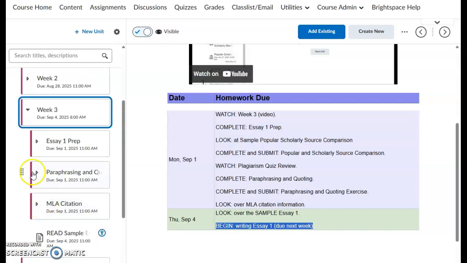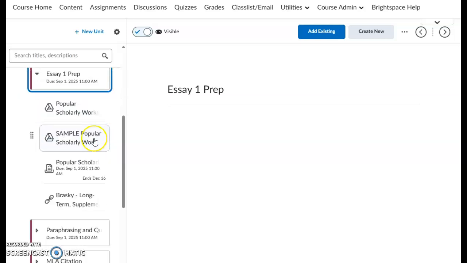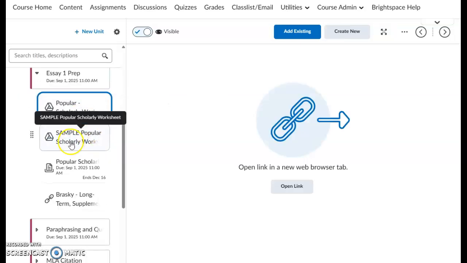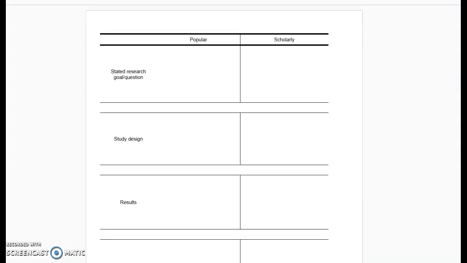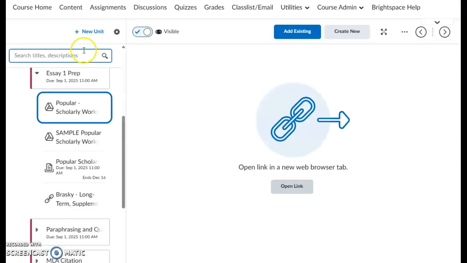All right. Let's go ahead and go through and take a look at this. So, the Essay 1 prep section, okay? We've got here a template worksheet I want you to go ahead and download, okay? If you click the open link, it'll ask to make a copy of a document. This will work just like the template you used for your annotation. That pops up there, okay?